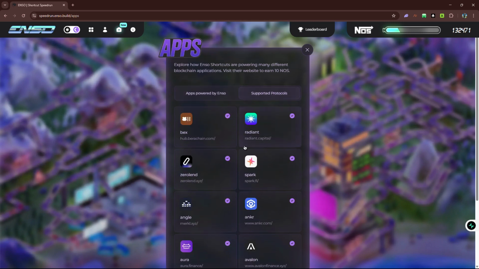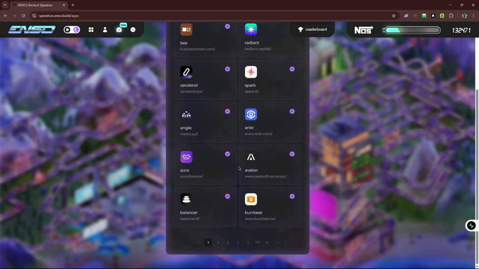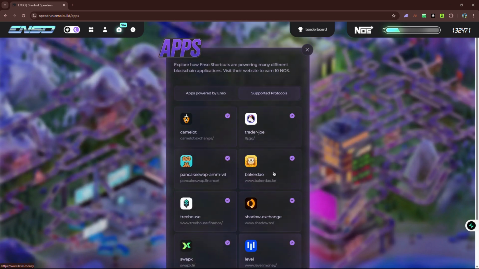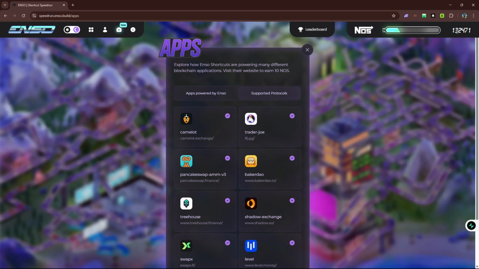Then we have supported protocols, which is Bex, Berachain's native DEX. We have Zero Lend. We have all these that support Enso, or that use Enso in some form. So yeah, basically Enso is really good, and you can go to their websites to get 10 points per website. All these websites here, if you visit all of them, you get 10 per visit. So basically, if you visit everyone there, we have up to like 8, you get 80 points, which will be seen here basically.